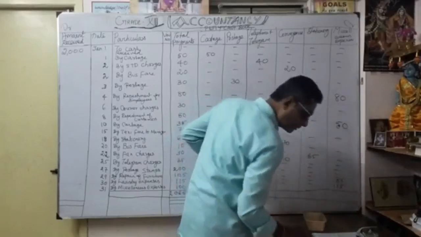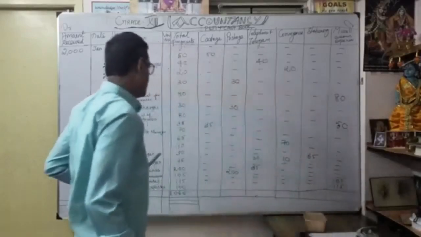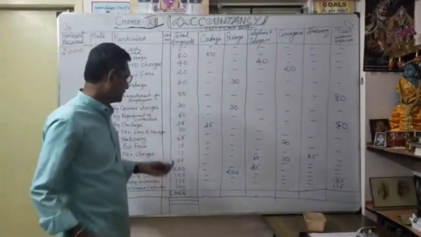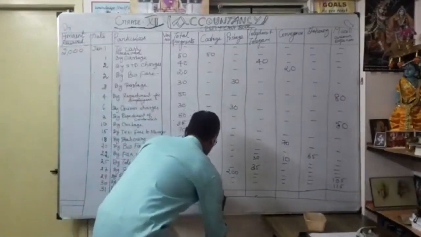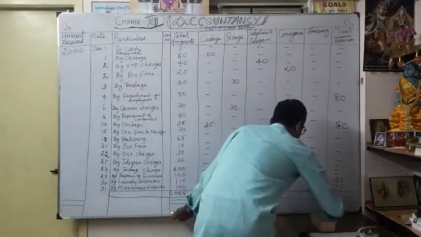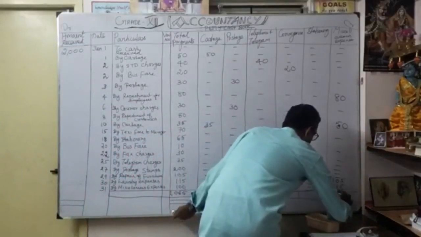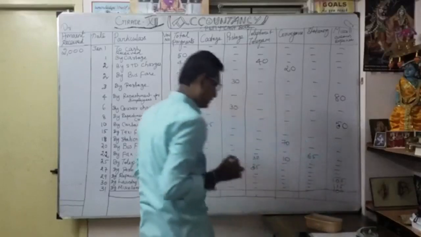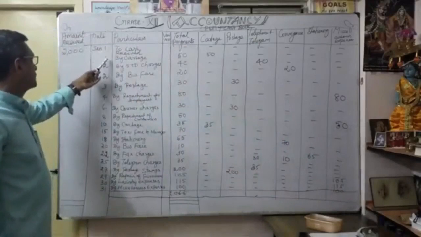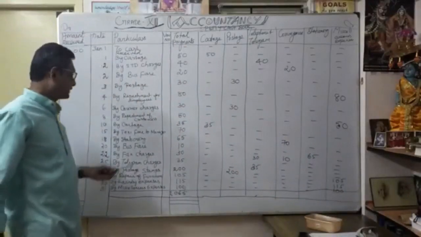Okay, 115. Finally, again clearly given, by miscellaneous expenses 100. So I can do it directly to miscellaneous expenses. Okay, so 100. Understood?